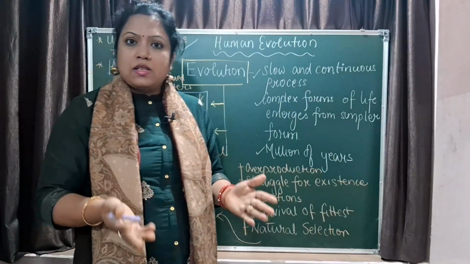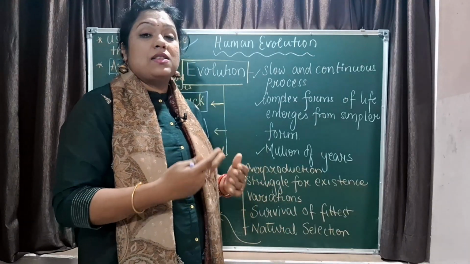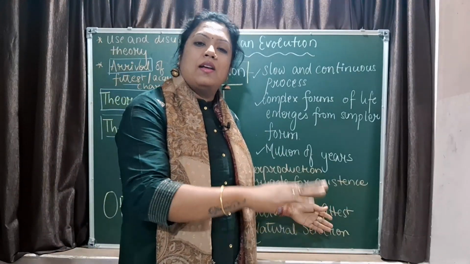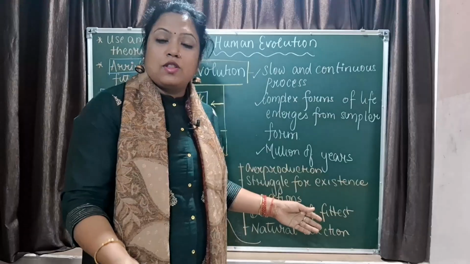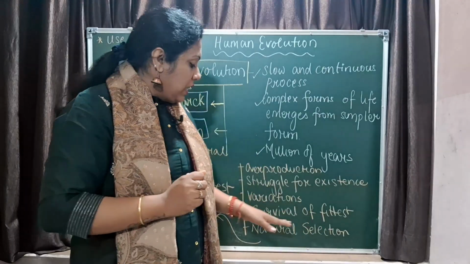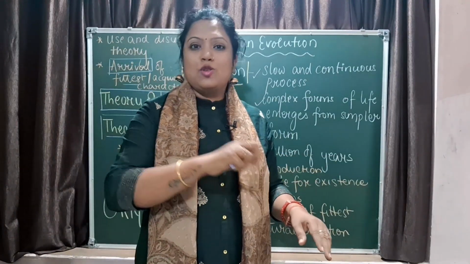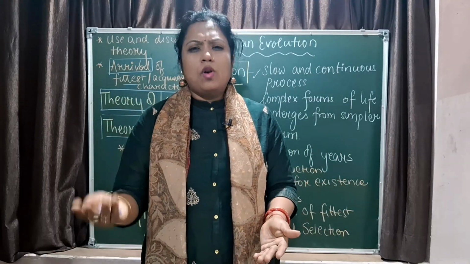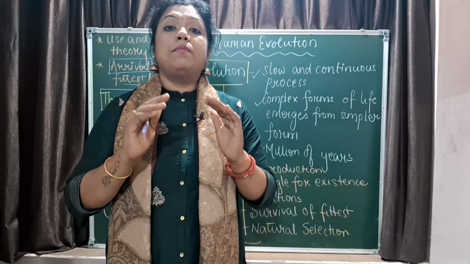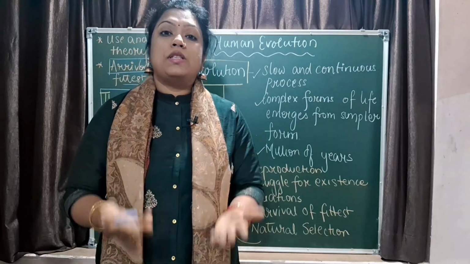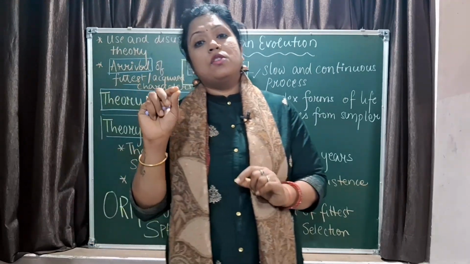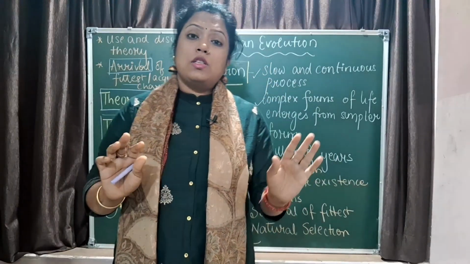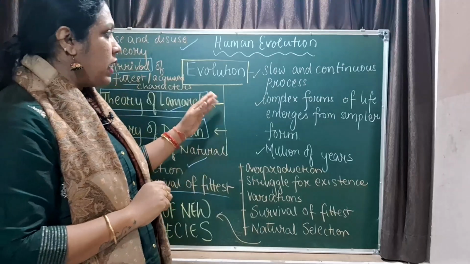Then there are variations in the population. Each variation has some specific trait. Then whichever is the most suitable trait, that organism is going to survive. So that is the survival of the fittest. And finally, the fit one is the chosen one. That is, nature selects it and makes it a new organism maybe, and this was the basis of origin of new species. The process of origin of new species is called speciation. Okay, so this is all about the theories of evolution.